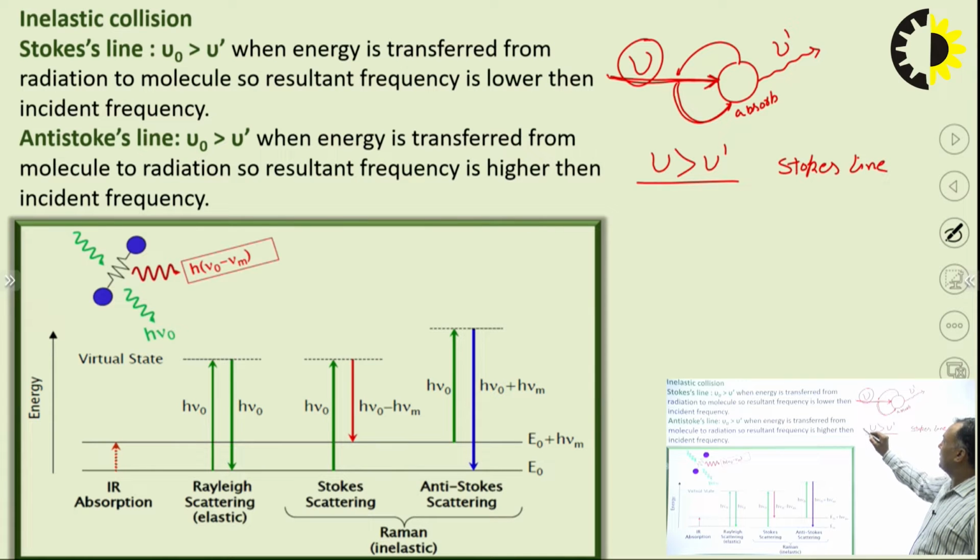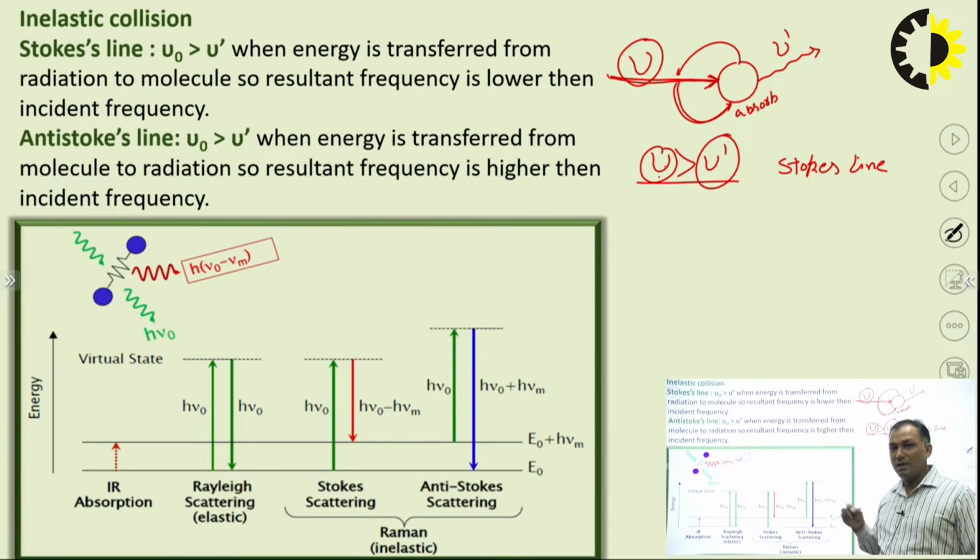So this is the incident light and this is the scattered light. The incident energy will be higher than the resultant energy, or you can say scattered light, and this type of line on a spectra is named as Stokes line.